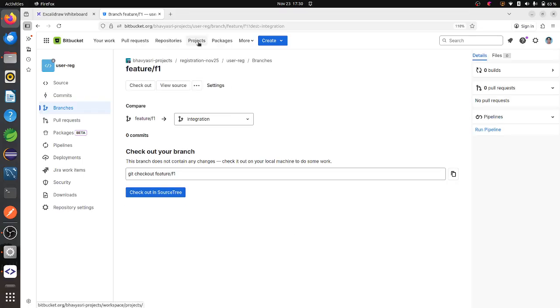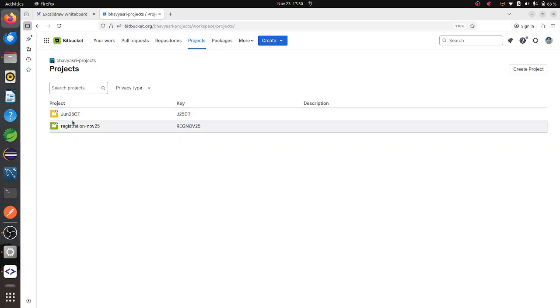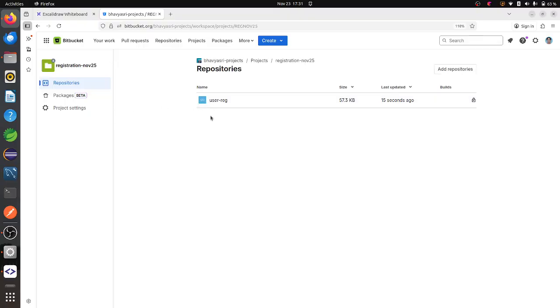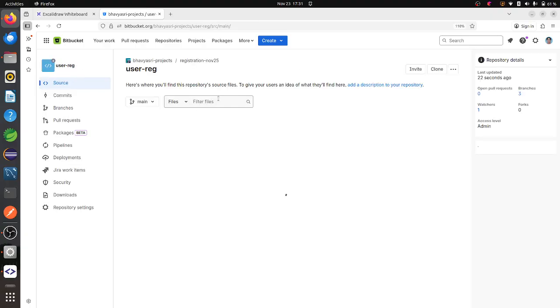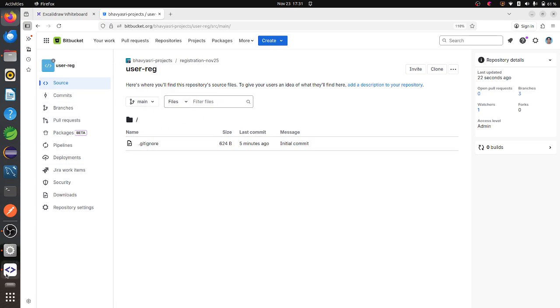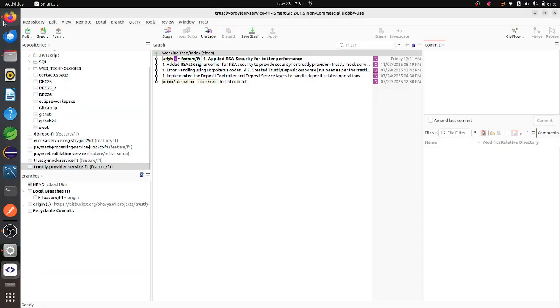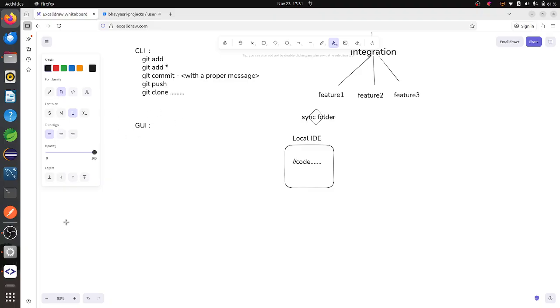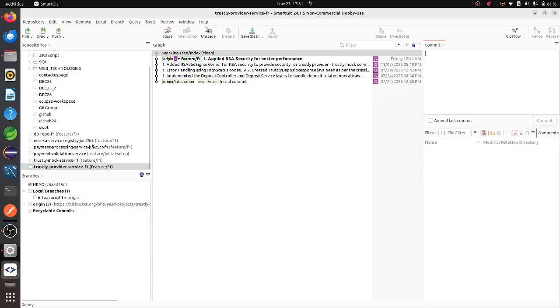Previously, I was having only the June 25 CT projects. Now because of this, I have one more project, and I'll go to this project. Here I have one repository. You can create some more repositories. If I go to this repository, I can see the branches also. So this is my file. Now I want to clone this entire file to SmartGit. Or if you are using the CLI commands, at present I am using the GUI, so that's why I want to clone to this particular place.